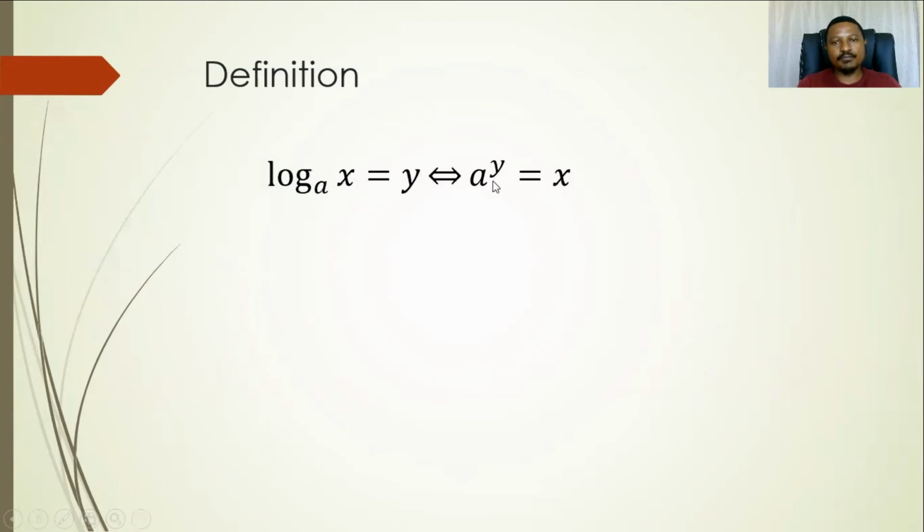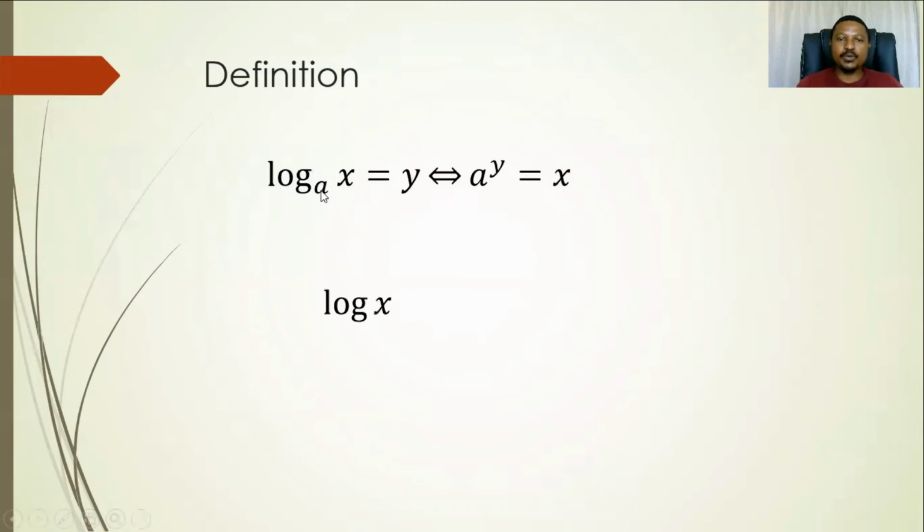If it is in this form and you want to write it in logarithmic form, the key should be your base. Can you see your base there? So you say log base a of x is equal to, what was the exponent, what was the index there? It should be the answer in the logarithm. So if you keep it that way, you will always get it right between these two forms. And then another thing that we need to highlight is the base here.